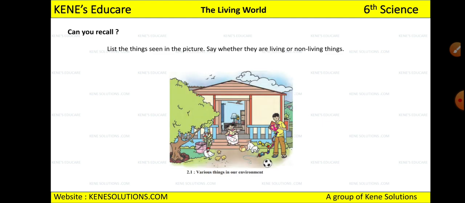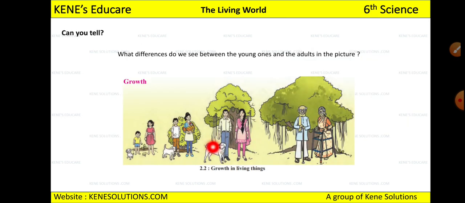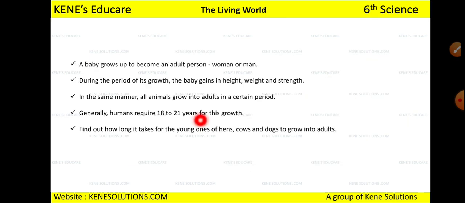So see, the first characteristic which we saw was growth, right? We saw that a baby, when years pass on, will grow into an adult, right? So one of the characteristics you have to see while differentiating between a living and non-living thing is whether growth is taking place or not.